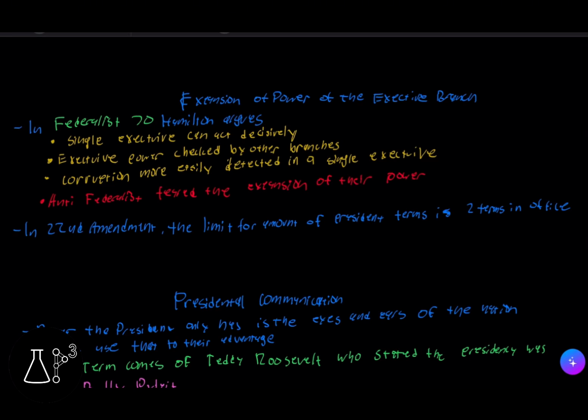So again, Hamilton argues in Federalist 70 that a single executive, or president, can act decisively, can be checked by other branches, and that corruption is easier to detect if there's only one president. Now, when it comes to expansion of power, FDR served more than two four-year terms, which led to the creation of the 22nd Amendment, which limits presidents to two terms in office, or 8 years, because there are 4 years per term.